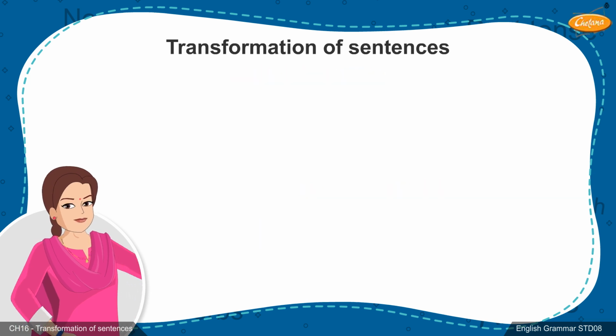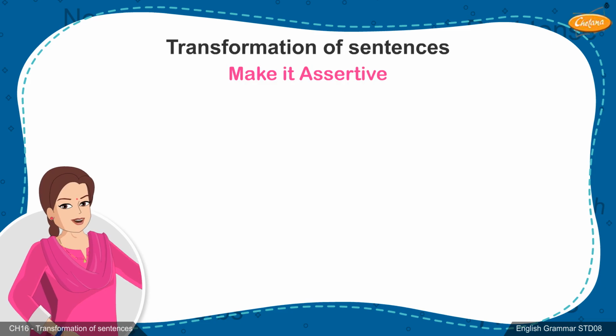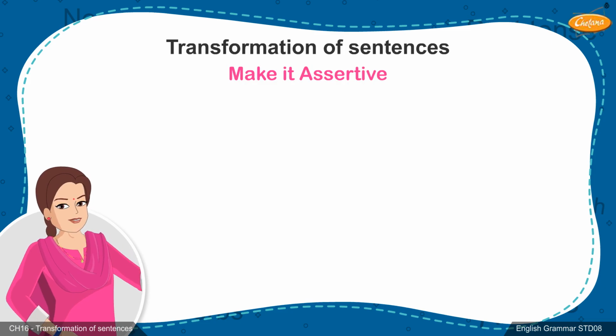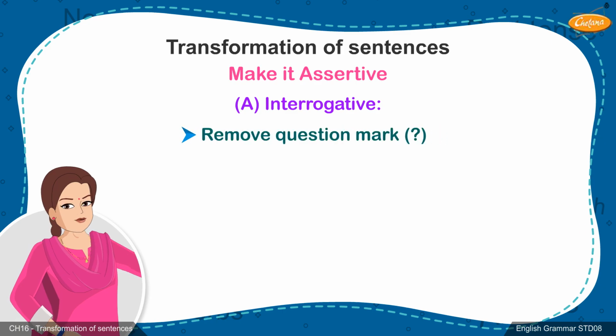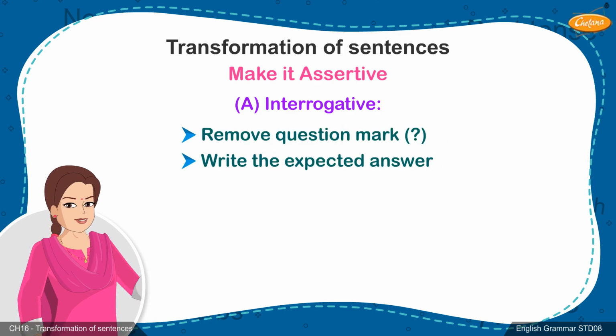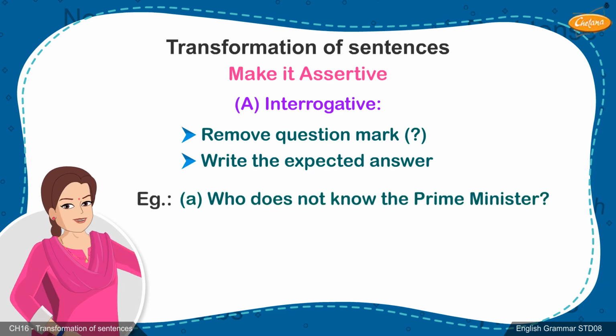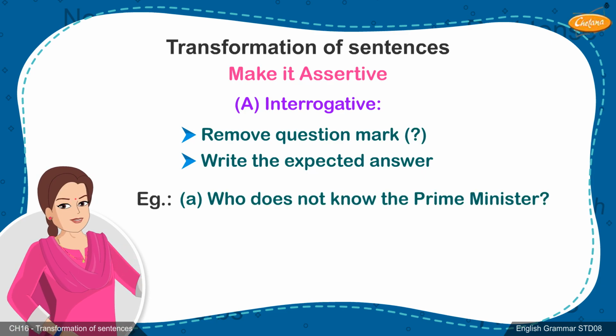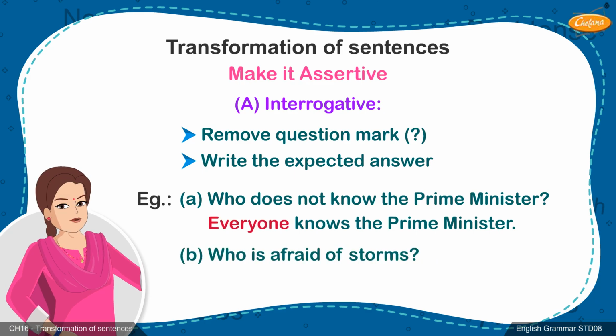Then comes third, that is, make it assertive. A. Interrogative. Remove question mark. Write the expected answer. Example A. Who does not know the Prime Minister? Everyone knows the Prime Minister. B. Who is afraid of storms?